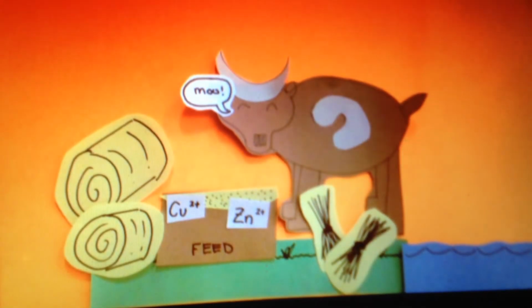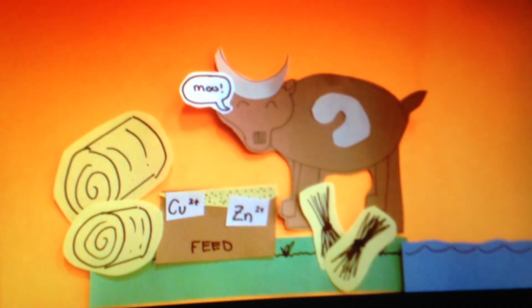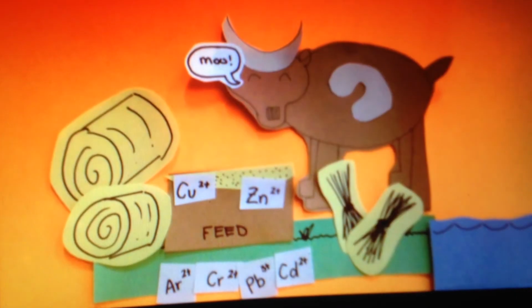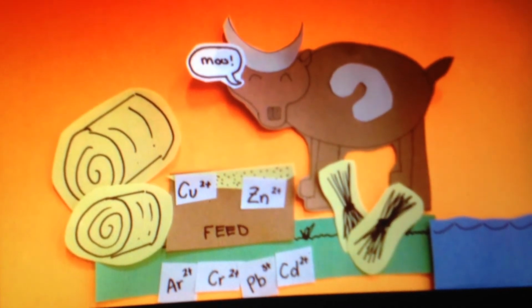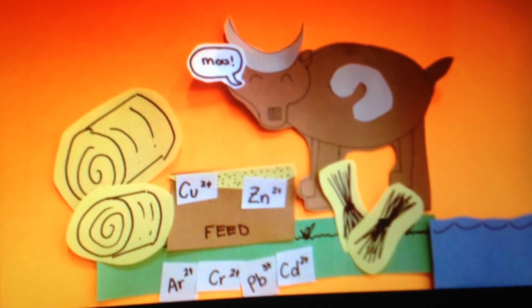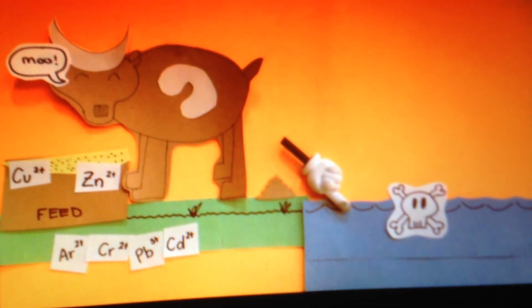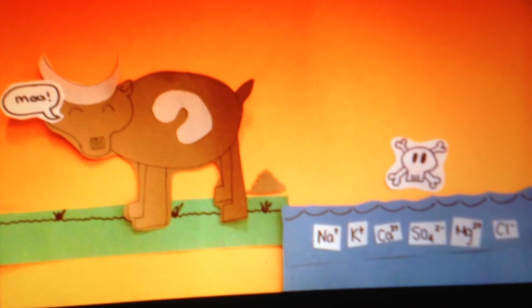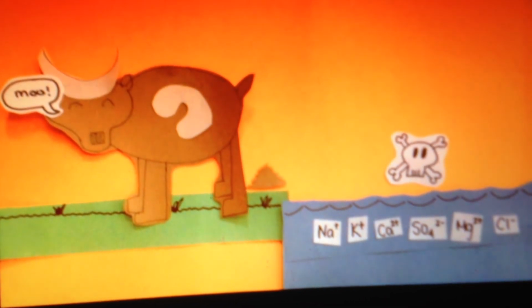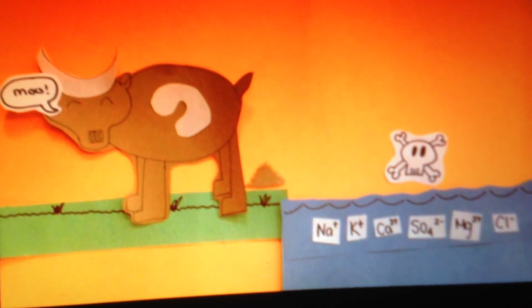Copper and zinc are essential for animal growth. They're present in animal feed along with chromium, lead, argon, and cadmium in higher concentrations. Excretion through manure leads to soil fertilization and water pollution. Salts such as sodium, calcium, magnesium, potassium, chloride, and sulfate excreted from cattle increase salinity in waterways, making water brackish, which is unfit for humans.